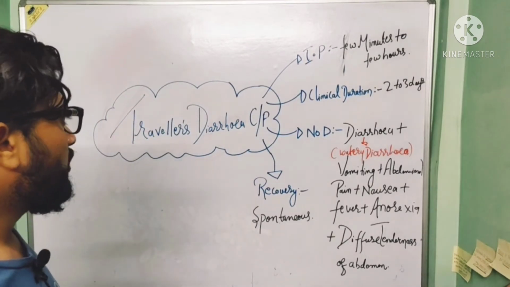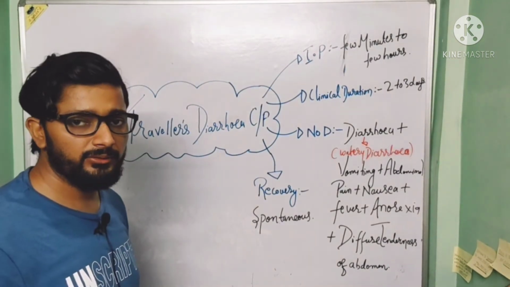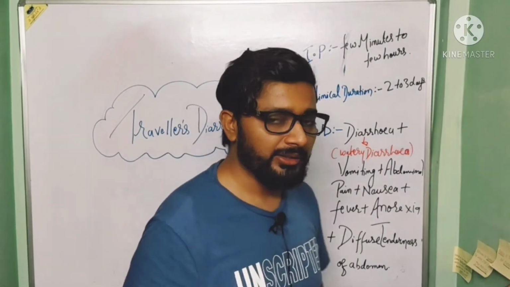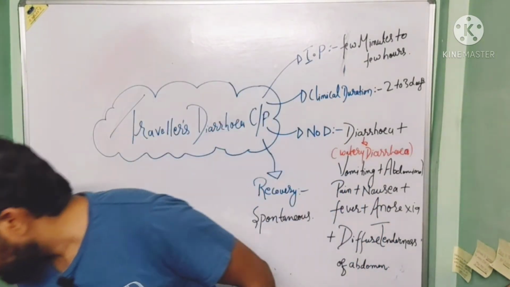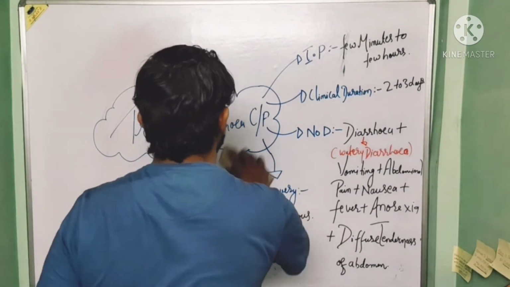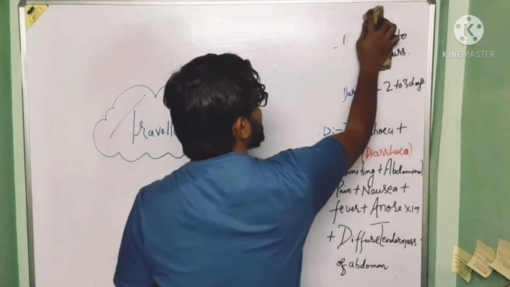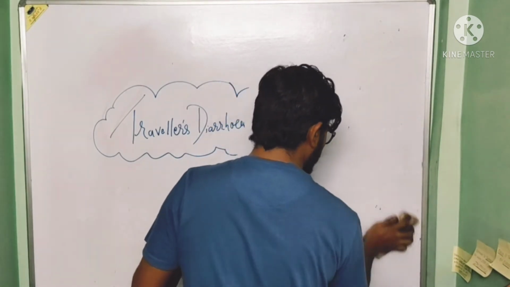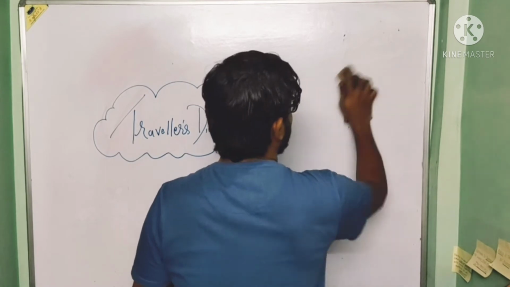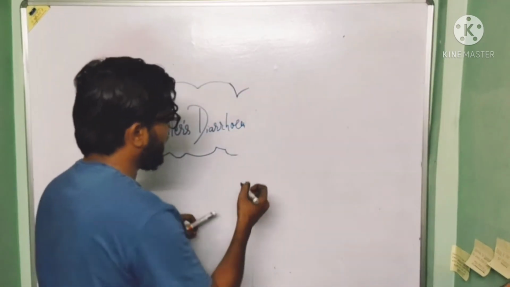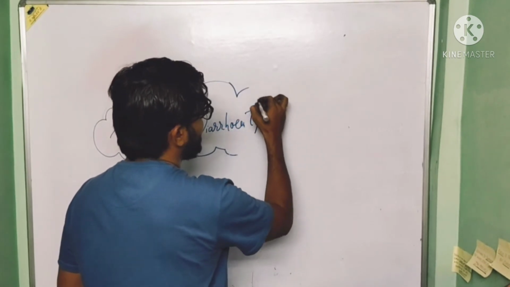So basically this is all about the clinical features of traveler's diarrhea. Now after the clinical features, the last one is the treatment of traveler's diarrhea. So let's begin with the treatment.